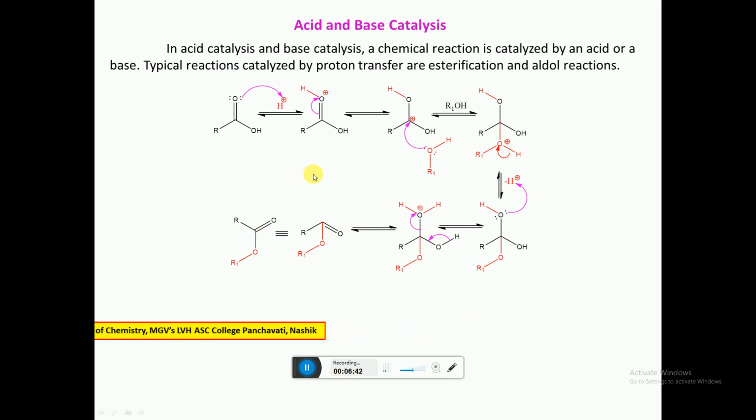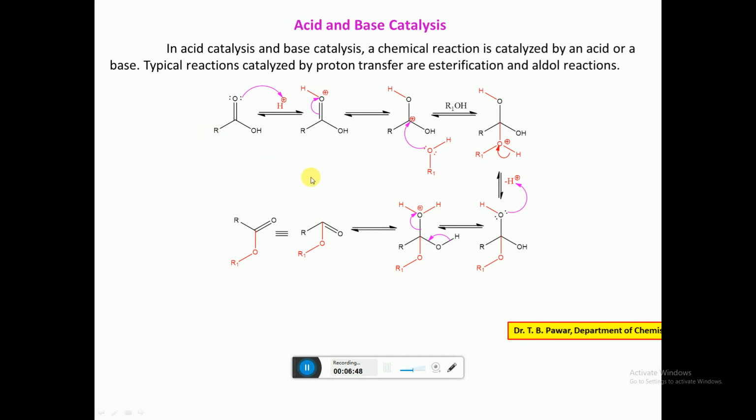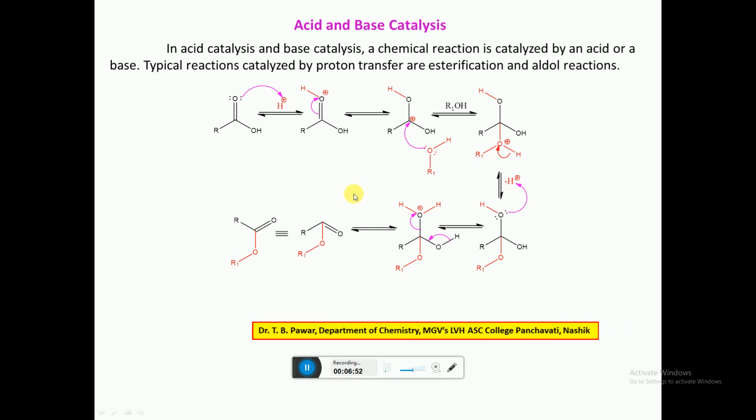So esterification by acid catalysis becomes very fast.